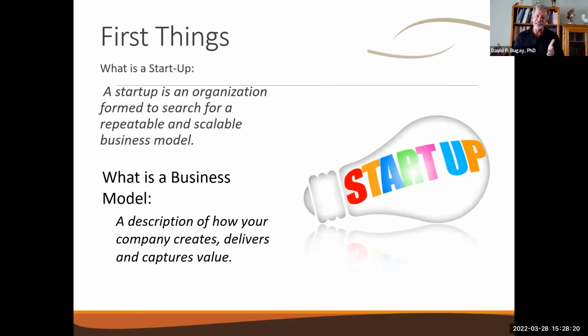First of all, a startup. It's an organization formed to search for a repeatable and scalable business model. You can solve this problem over here and then repeat it again and again, to solve it the same way or a similar way. By scalable, it means you can start up with it, bring it up to speed with your current size, and then build it up. A business model describes how a company creates, delivers, and captures value.